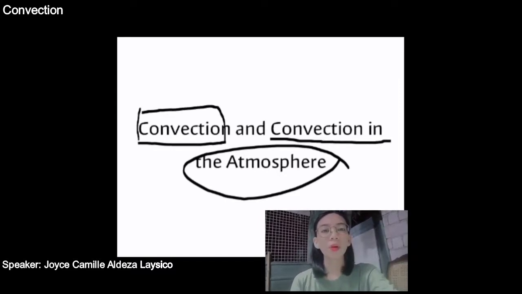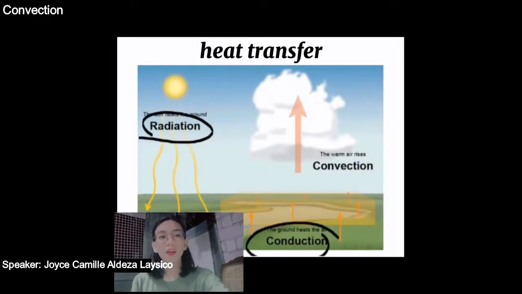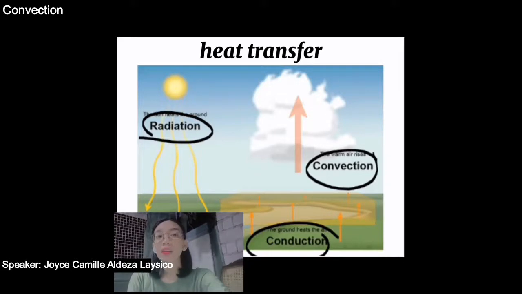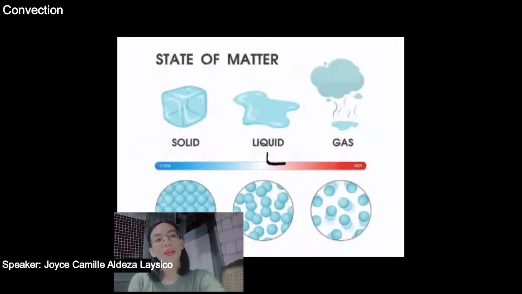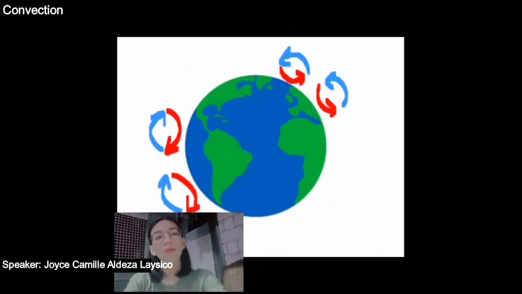Convection is probably a word that you heard a lot when you study heat transfer. Along with radiation and conduction, convection is a way that heat transfers through matter. But unlike radiation and conduction, convection only happens in fluids. But by the way, what are fluids? Fluids are liquids and gases, states of matter where molecules can move around freely. Convection happens in the atmosphere. In the atmosphere, there are large convection cells called Hadley cells.